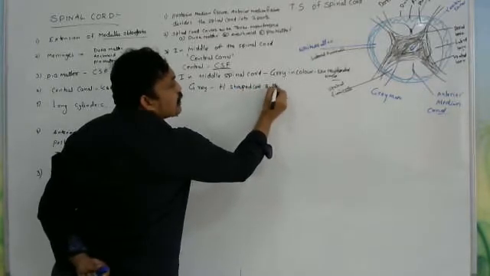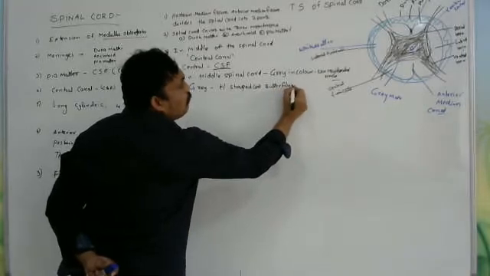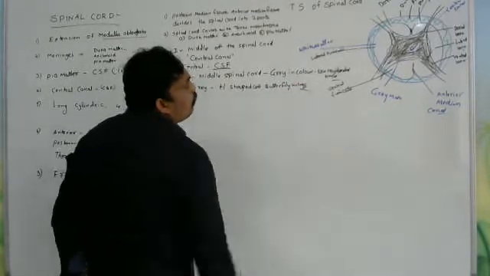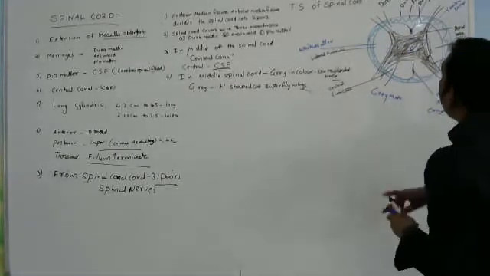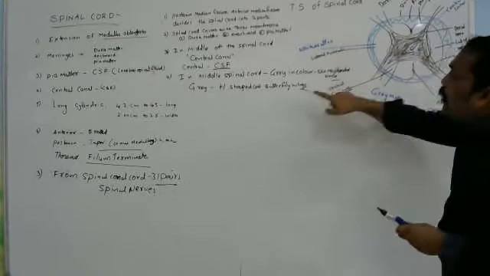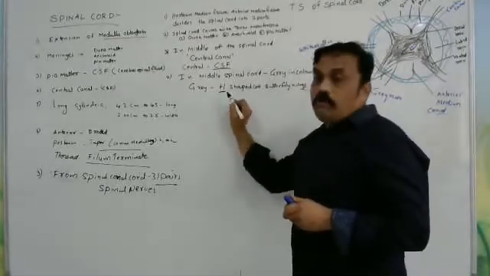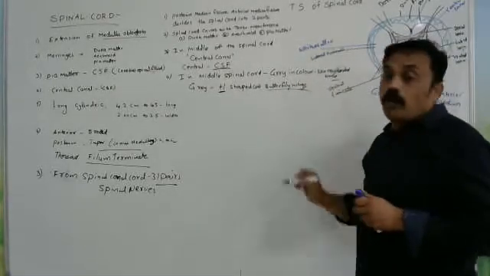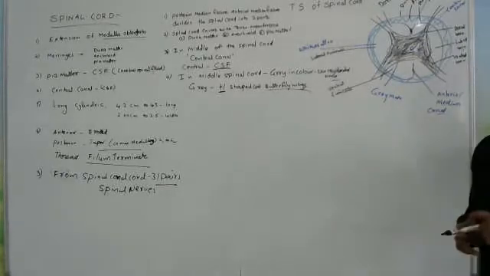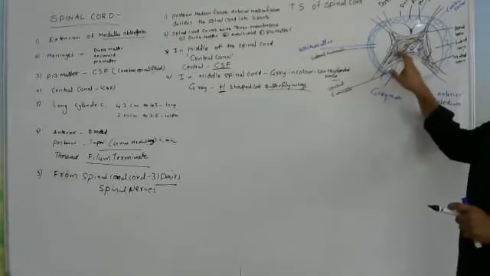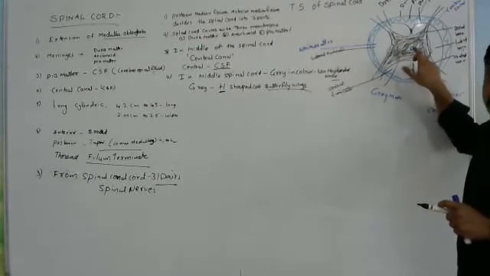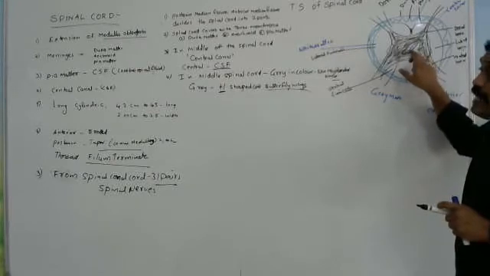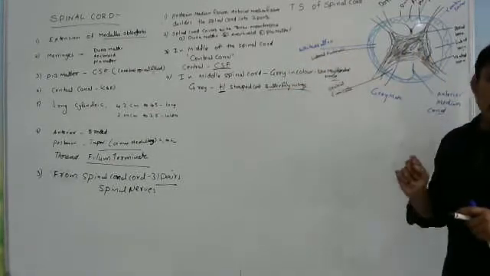Butterfly wings. What is a butterfly wing? If you observe it in the middle of the spinal cord, the gray matter looks H shape, also called butterfly wings, just like a butterfly. It is made up of non-myelinated tissue. In the middle of the gray matter is the central canal, filled with CSF, cerebrospinal fluid.